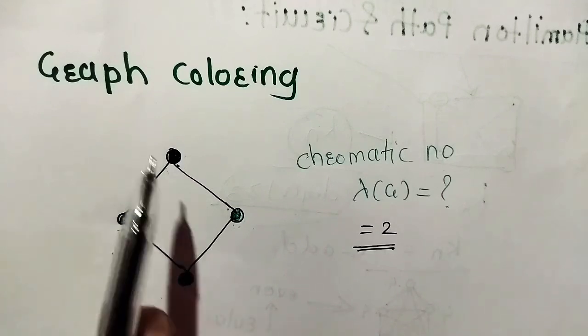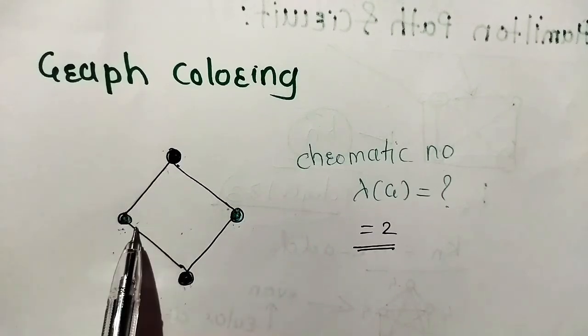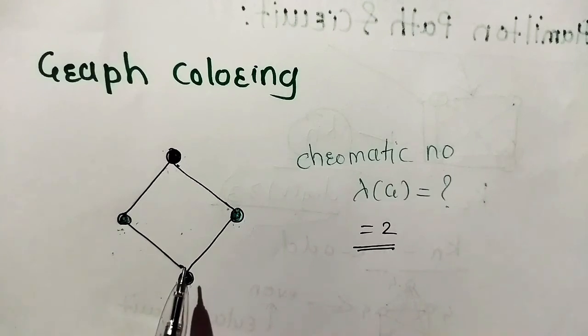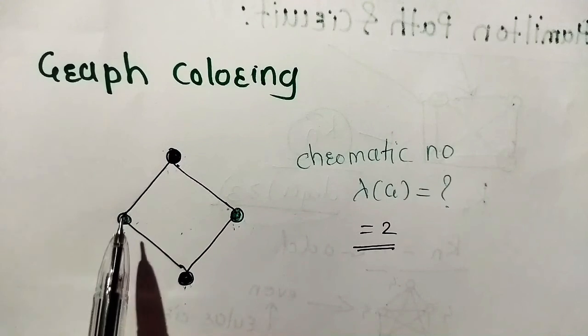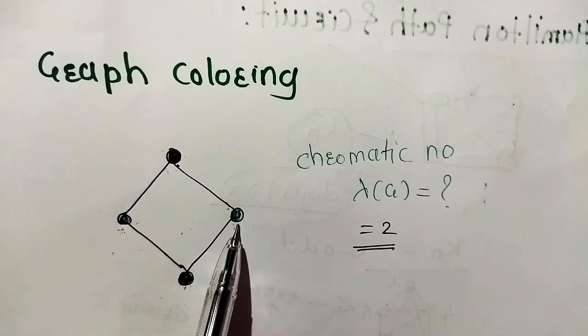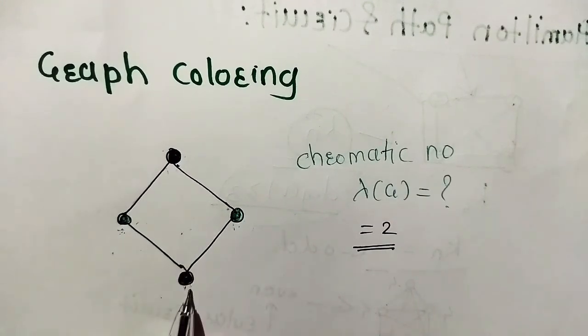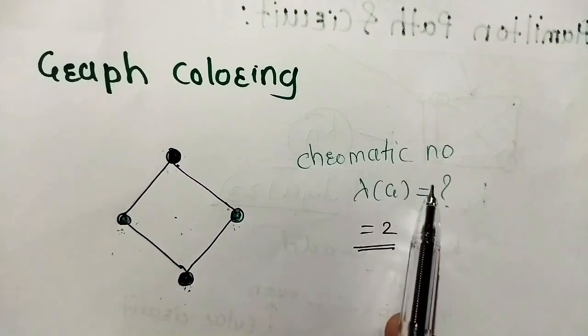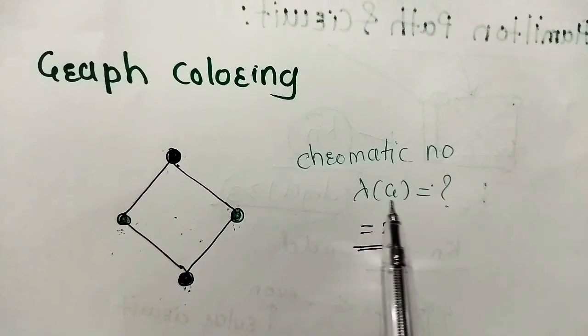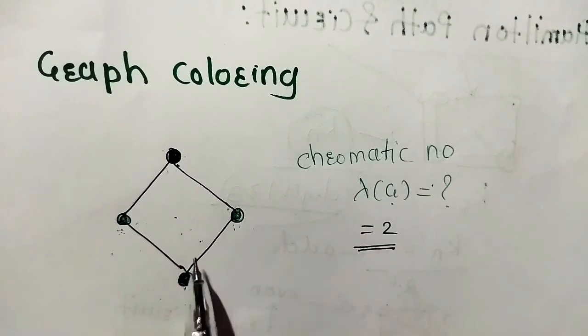What is graph coloring? If this is a vertex, an adjacent vertex should not be the same color as this vertex. This is not adjacent to this, so we color these two vertices with green color and these two vertices with black color. The number of colors required to color this graph is nothing but the chromatic number of that graph. This is denoted by lambda of G, which is equal to 2 here for this graph.